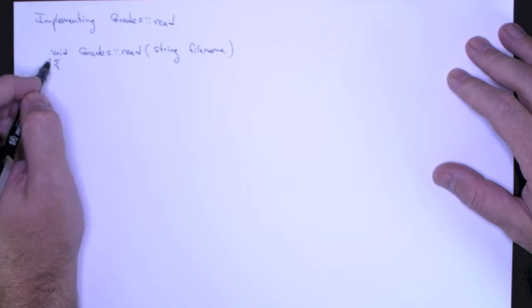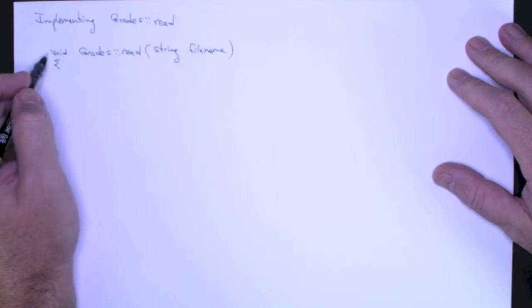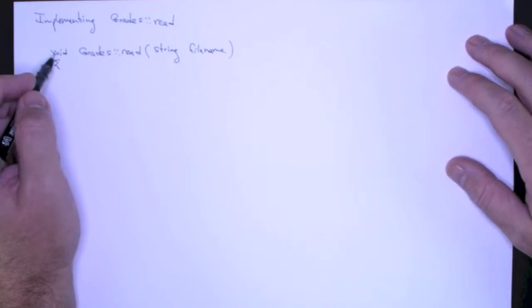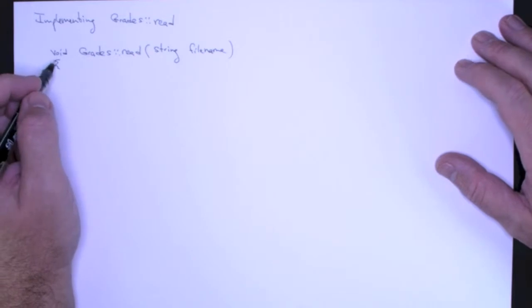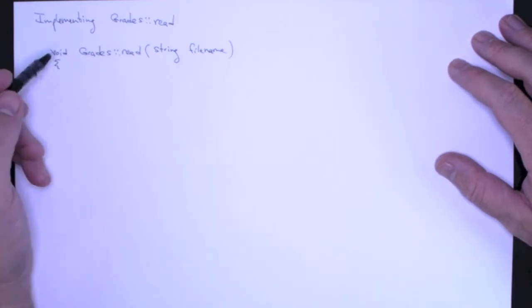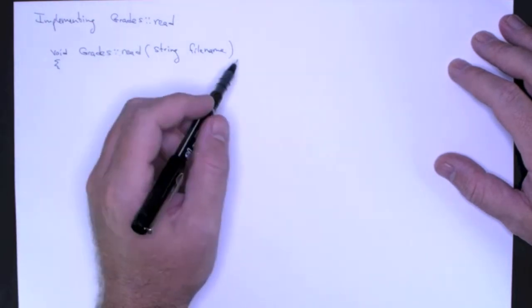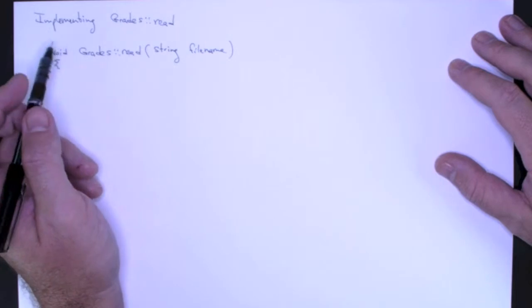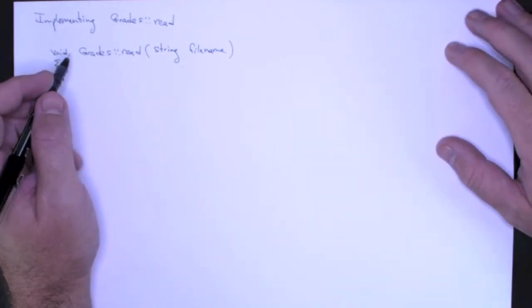We could use a return type like an integer, where 0 means successful termination, and something non-zero means that there was some sort of an error. Really what we need to do here is wait till we get to exceptions and have this method throw an exception, but that's something we usually cover in the next class.